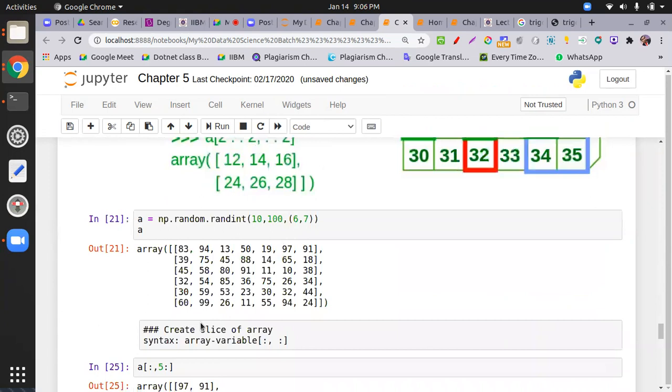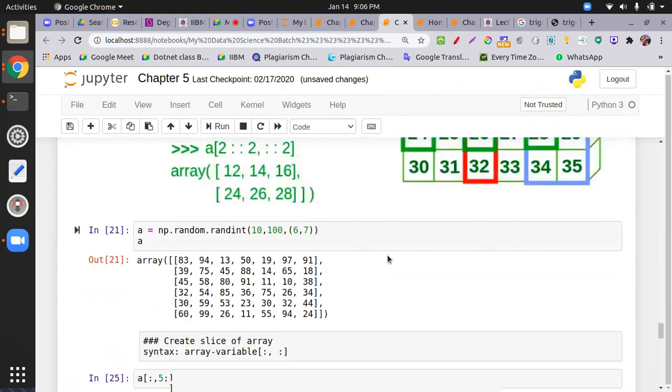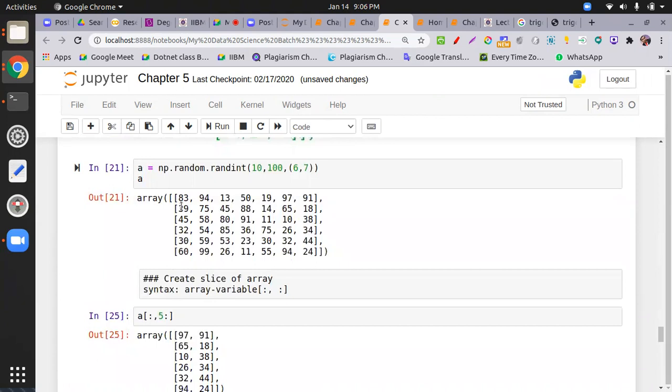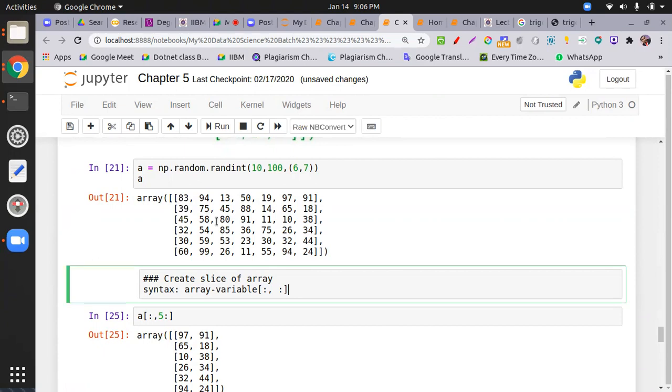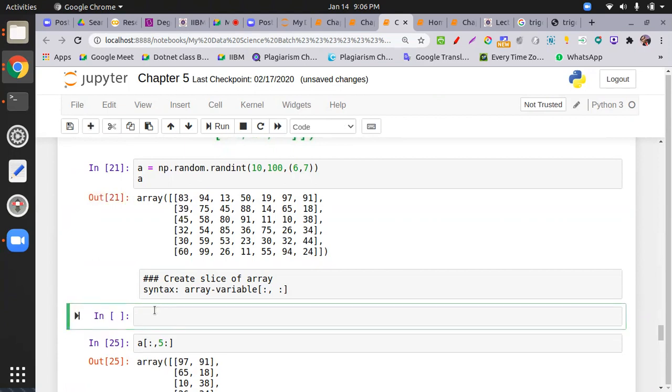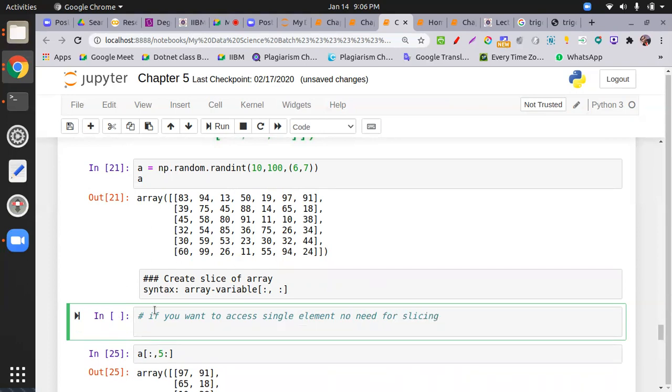Okay. Now, if you want to access a single element, let's suppose I want to access the single element 39, so no need for slicing. I just take A and put the row number and column number.